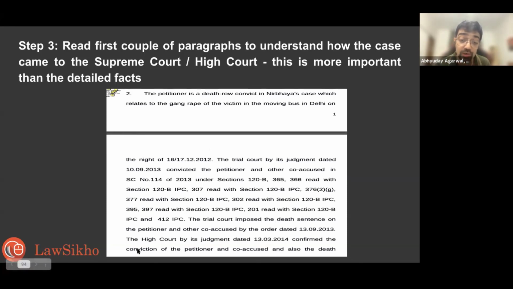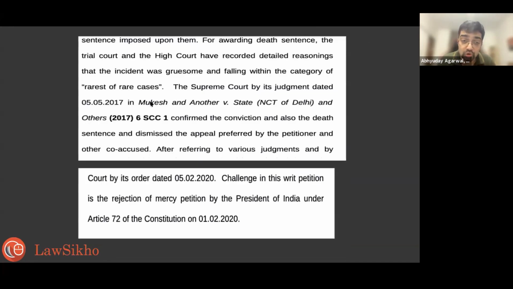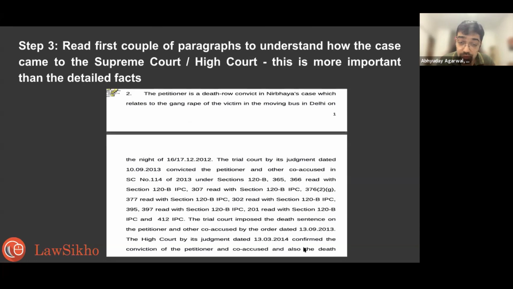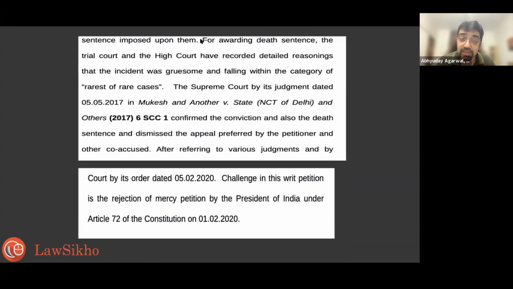The High Court confirmed the conviction of the petitioner and co-accused. Under CrPC, the death sentence is to be confirmed by the High Court, right? Yes, this can apply in litigation also. Okay, this will help you get a grip of cases very fast. Then what happened? So High Court confirmed the conviction and the sentence imposed. For awarding death sentence, the trial and High Court have recorded reasoning.